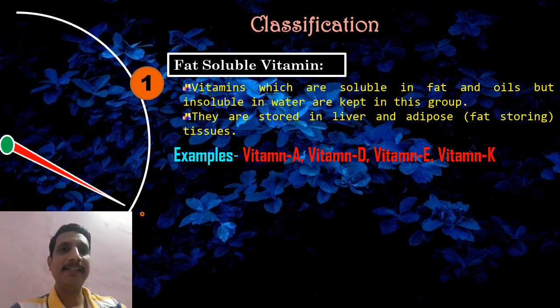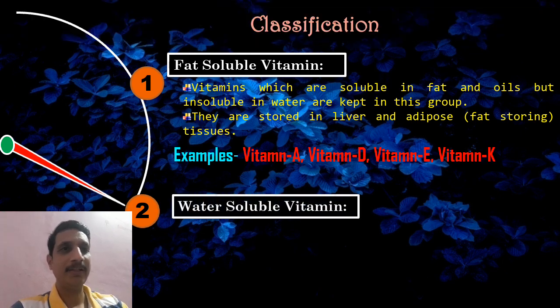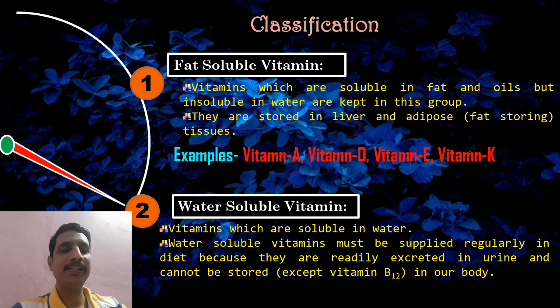The second class is water soluble vitamins. Definitely these vitamins are soluble in water, and they must be supplied regularly through the food. When they are taken through the food, they do their work in the body and perform specific biological functions.